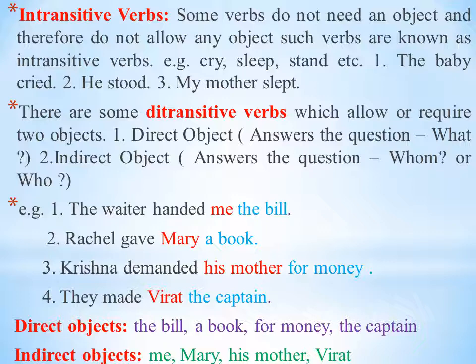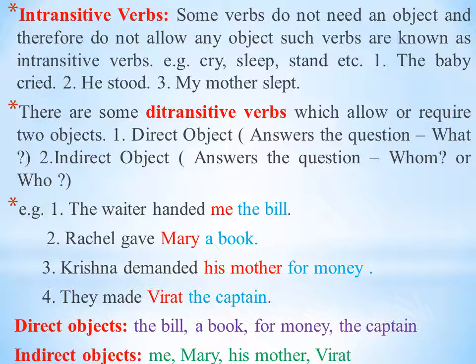But in red color, for example, me, Mary, his mother, Virat, these are indirect objects. The bill, a book, for money, the captain, these are direct objects. The waiter handed me the bill. The waiter handed the bill.